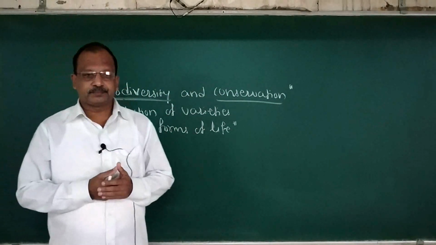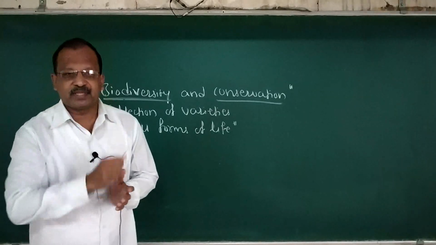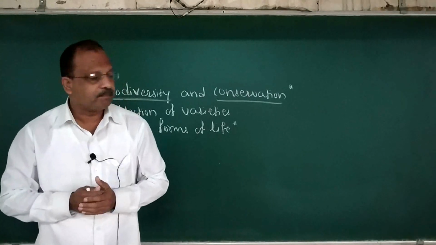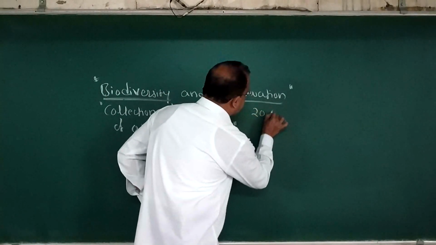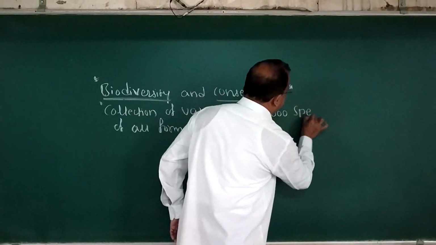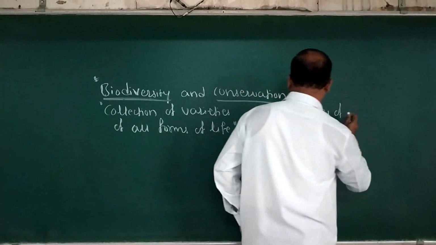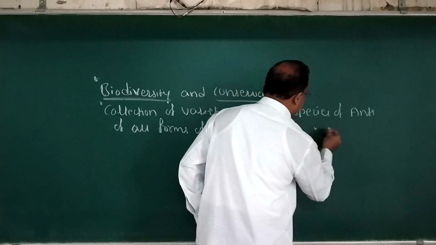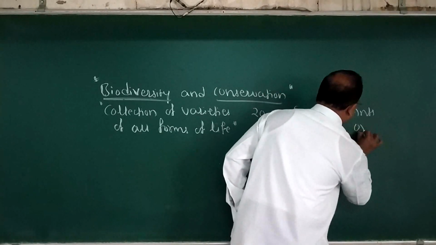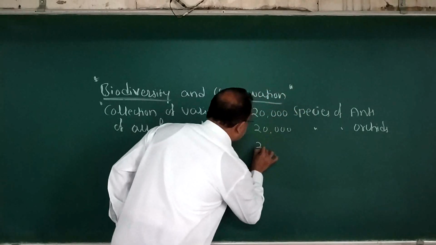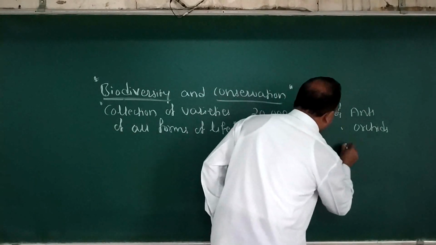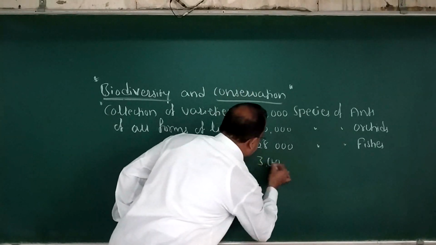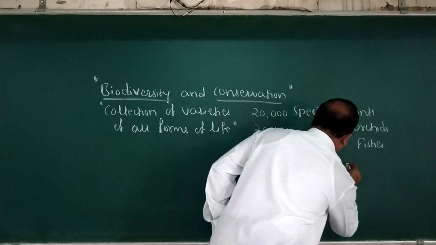A normal man or an ordinary man, a non-biologist, would find it hard to believe that there are about 20,000 species of ants, about 20,000 species of orchids, 28,000 species of fishes, and more than 3 lakh species of beetles.